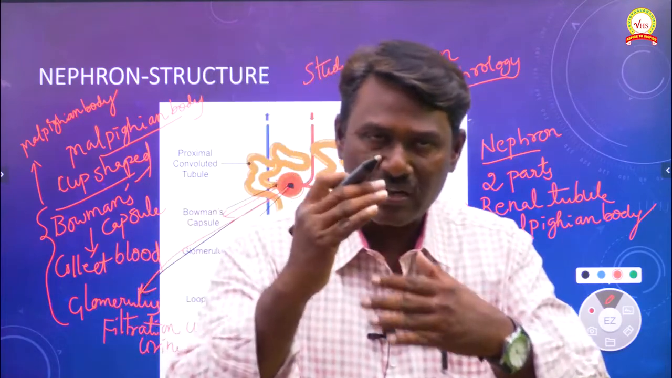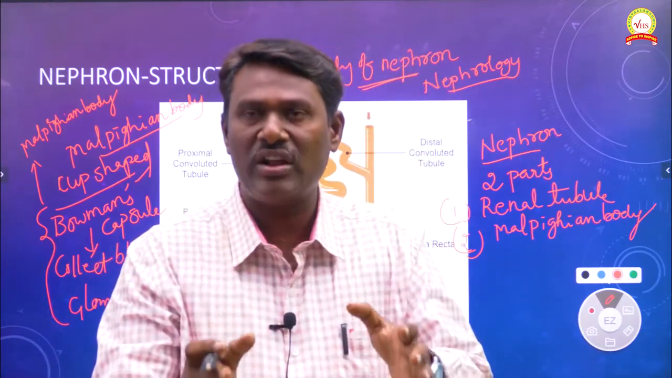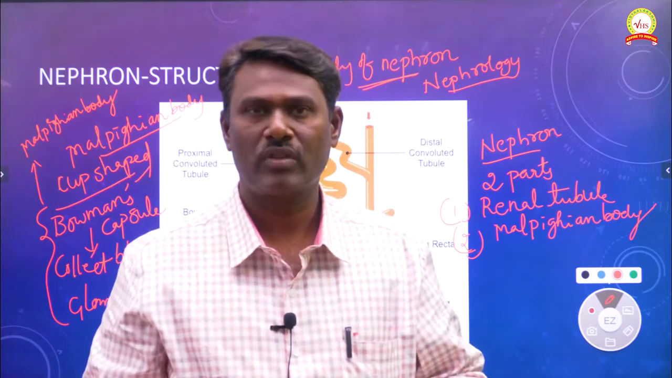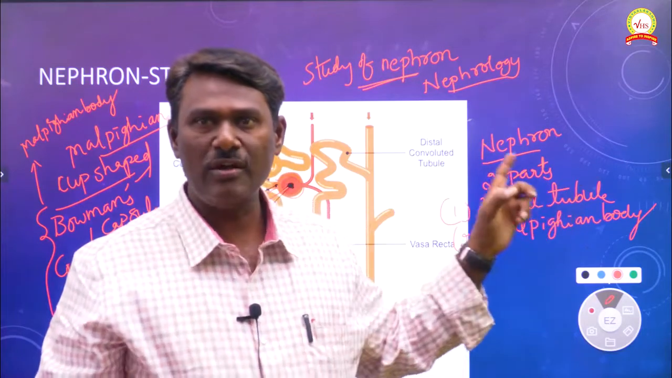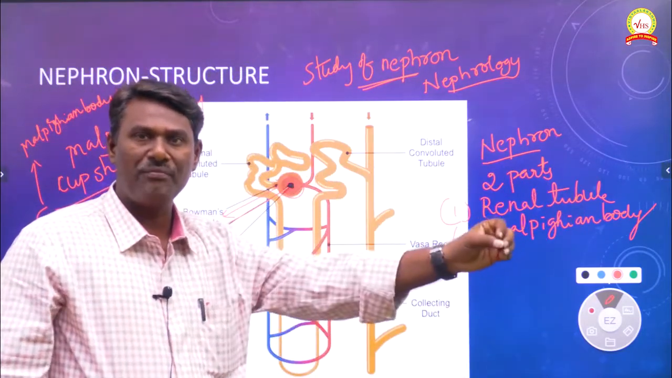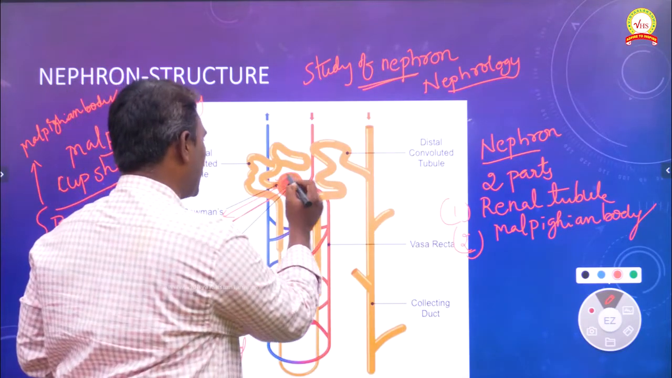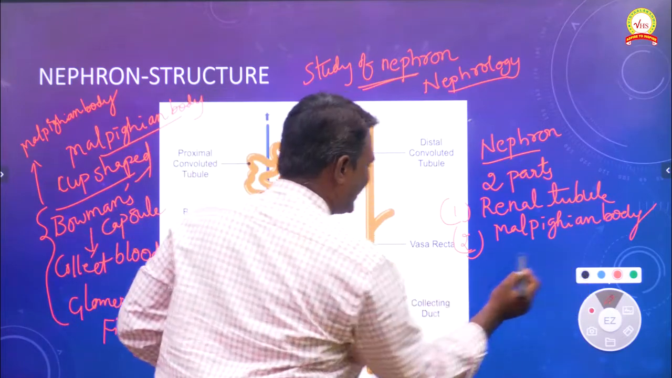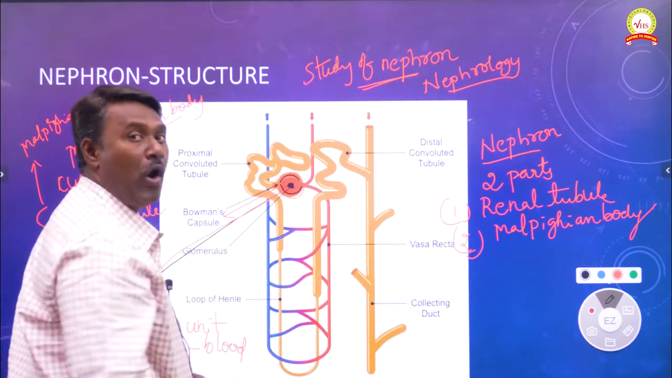The first part of the structure of the nephron. Just now I told you, the nephron is the basic structural and functional unit of the kidney. This nephron consists of two distinct parts. The first one is called the Malpighian body and the second one is the renal tubule. The Malpighian body consists of a cup-shaped structure, which we call Bowman's capsule.